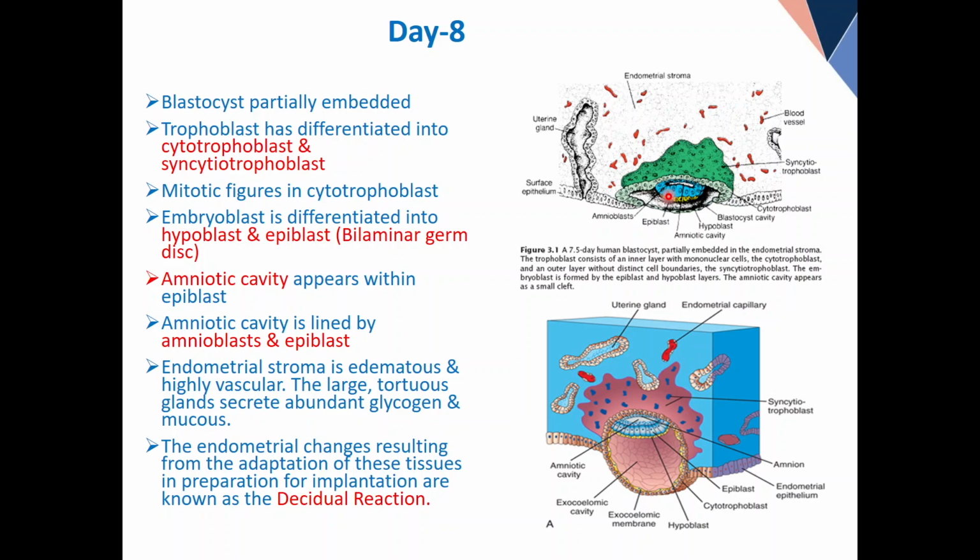Now, camera 2, focus on embryoblast. Embryoblastic cells divide rapidly, and it was like a solid ball of cells. They form two layers, an upper layer and a lower layer. For us, how to depict it: we have given two colors. The upper layer of cells is blue, the lower layer of cells is yellow. Both are the differentiated forms from the embryoblast. The upper layer is called epiblast. The lower layer is called what? Hypoblast.